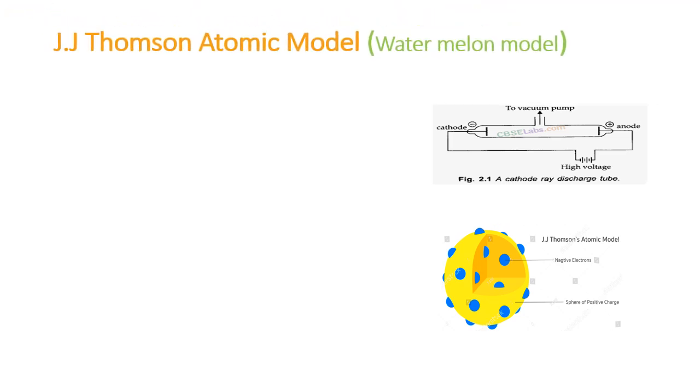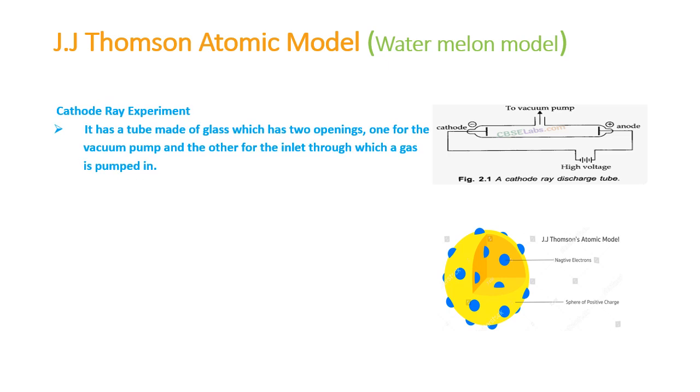Thomson proposed an atomic model to overcome the limitations of the Dalton theory. He explained the atomic model based on the cathode ray experiment. We can see figure 2.1. We have two points, one is the cathode and the other is the anode, which are fitted into a vacuum tube. Finally, it is connected to the high voltage point.